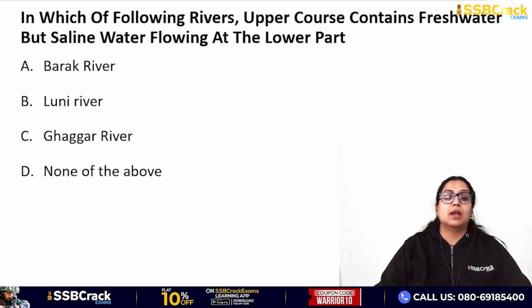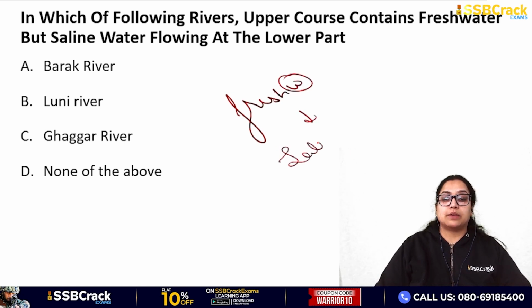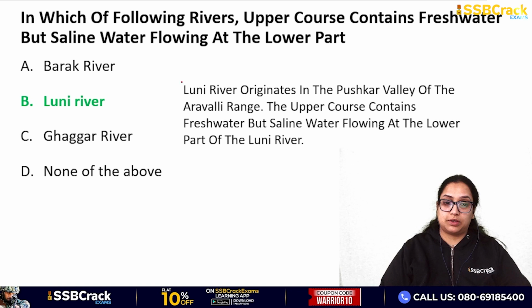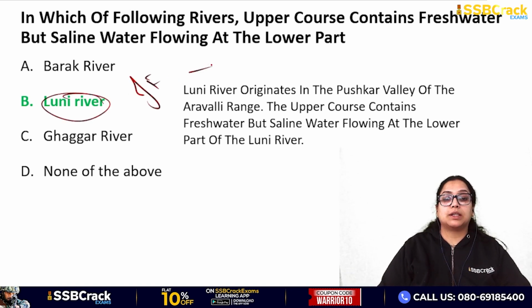Correct. And which of the following rivers upper course contains fresh water but saline water flowing at the lower part? So starting में upper course में fresh water होता है and जैसे नीचे आता है so वो saline हो जाता है. Which is the river? Barak, Luni, Ghagar, none of the above. Okay, so the answer is Luni river for sure. Correct. So Luni river ही upper course में it's like a fresh water and then उसके बाद saline हो जाती है.